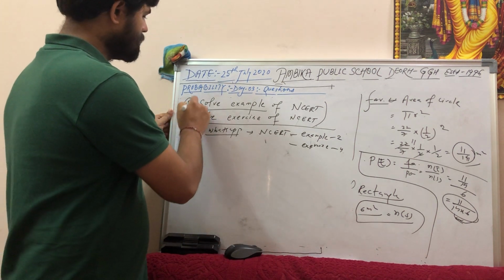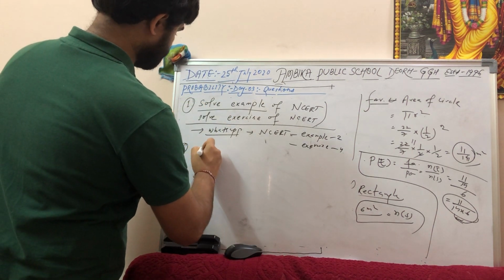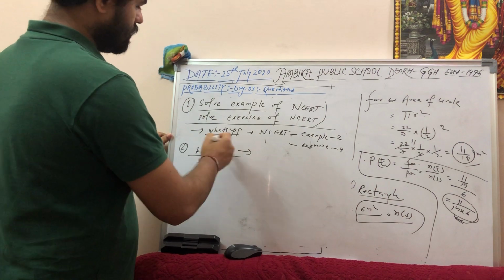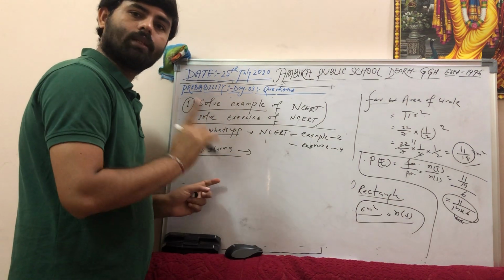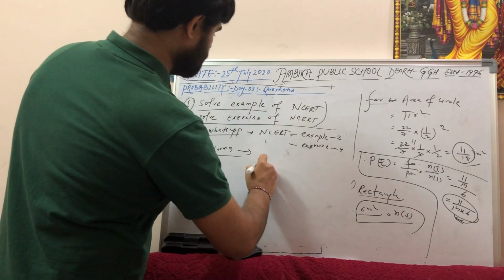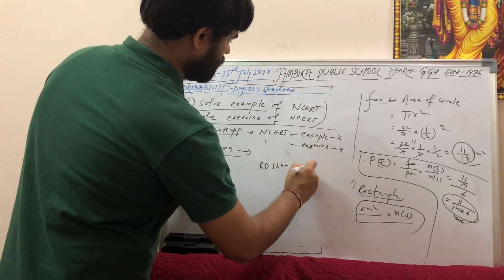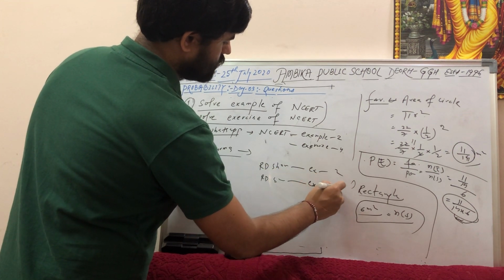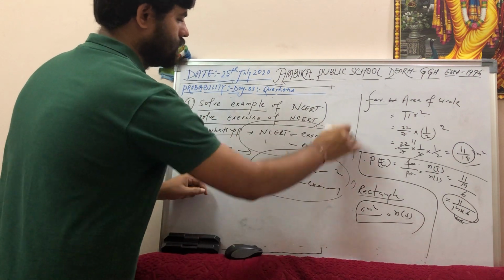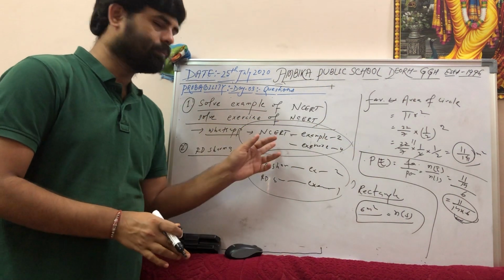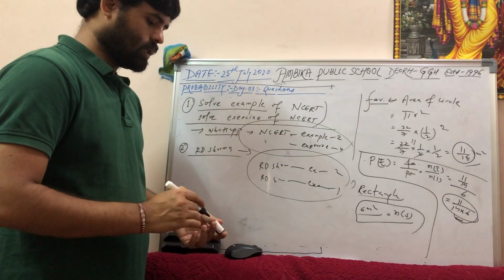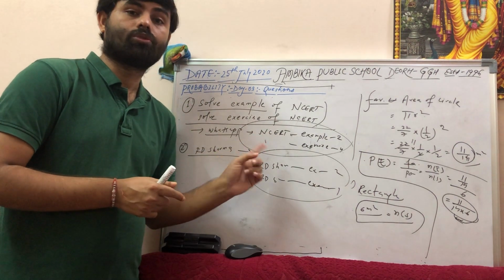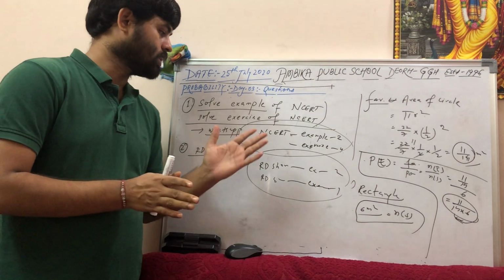Once you finish the NCERT, then you have to go for RD Sharma. In RD Sharma, you have to do the same thing. Check the RD Sharma questions, examples, and then exercises. If you have any problem, you can say RD Sharma example, this number, RD Sharma exercise, this number. You can write these to my WhatsApp or to my YouTube video, and then I will see all the questions. You all have to solve the questions. It is not for a particular person, everybody has to solve the questions and come up with questions.